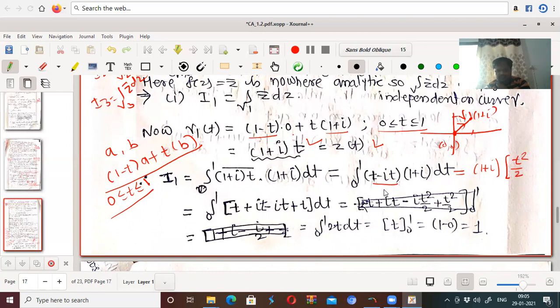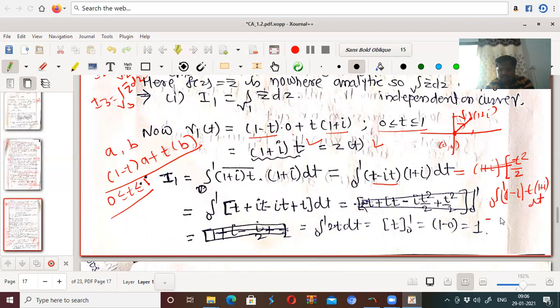Or you can take t also common, (1 plus i) into (1 minus i). Then this can be written as the integral from 0 to 1, (1 minus i) into t into (1 plus i) dt.